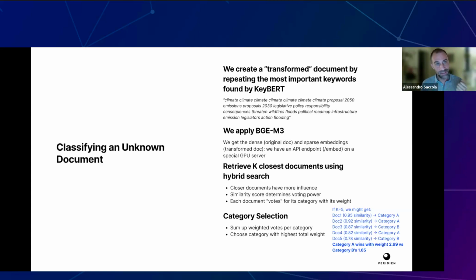Since they are retrieved in order of distance, documents that have been found to be closer in both the dense and the sparse space are retrieved first, and they must have more influence.